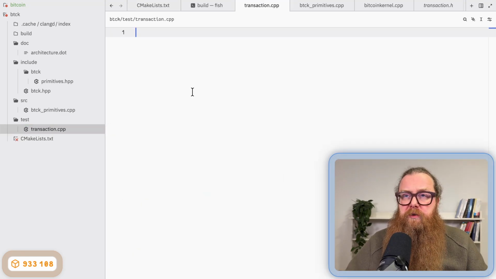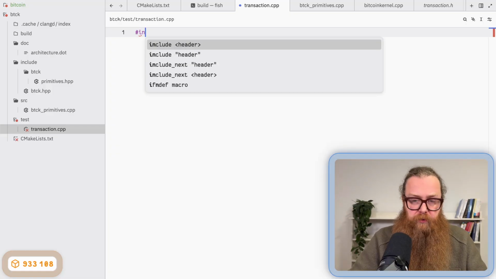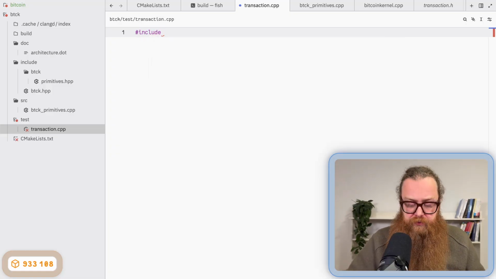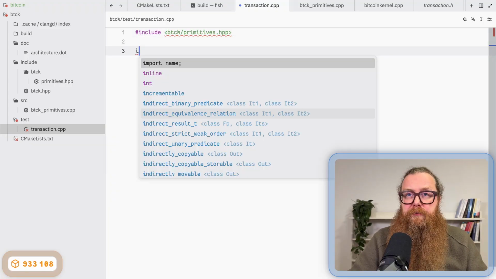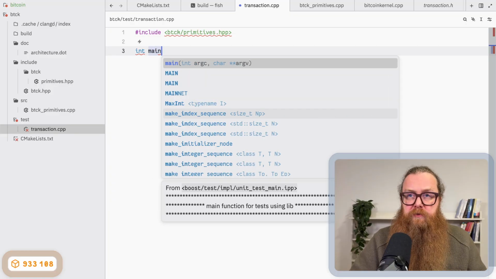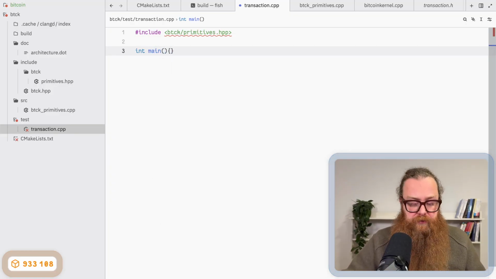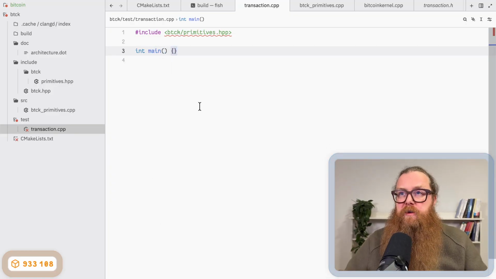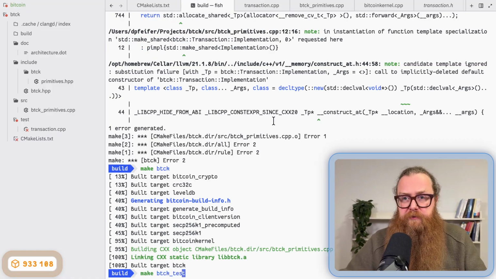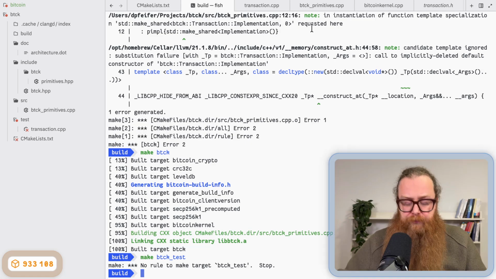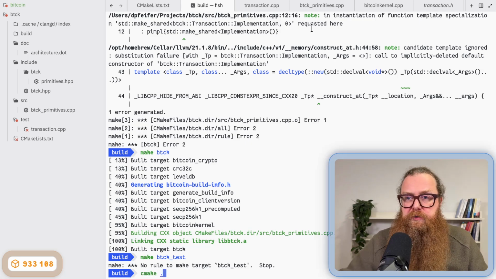And in the source code, I want to include the interface. It's called btck slash primitives.hpp. And I want to have a main function. Main. Okay. Does that build? I call make btck_test. Nope, I have to reconfigure.